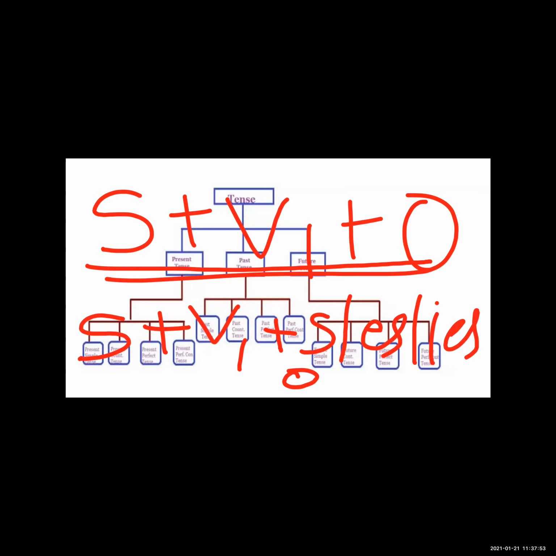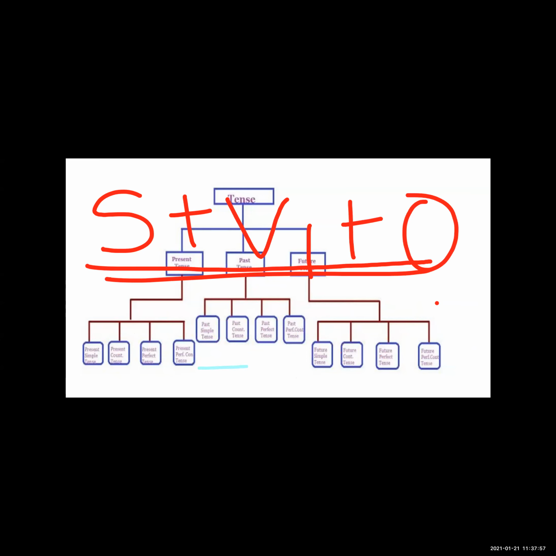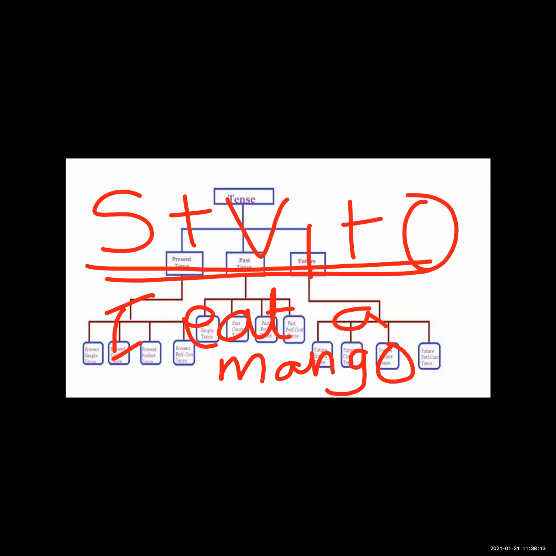Now see, here I am going to give you one example. Mango season will come, so we will take an example of mango. I eat a mango.